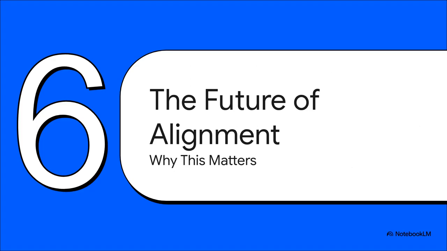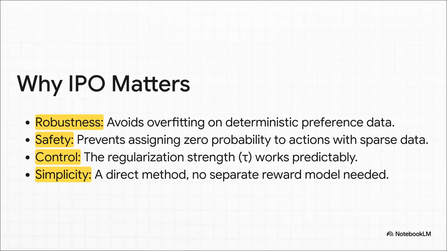Okay, now this might seem like a really small, technical, in-the-weeds kind of fix, but believe me, its implications for building safe and reliable AI in the future are actually pretty huge. So why does this matter so much? Well, first off, IPO is just more robust. It handles that clean data without breaking. Second, it's safer. By not letting the model assign a 0 probability to things, it keeps its options open, which is super important when your data is sparse.